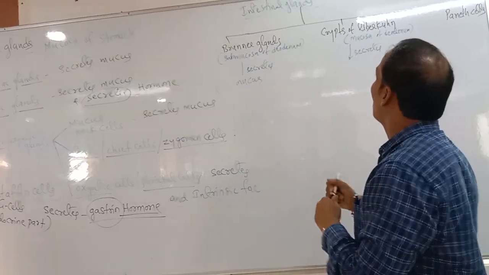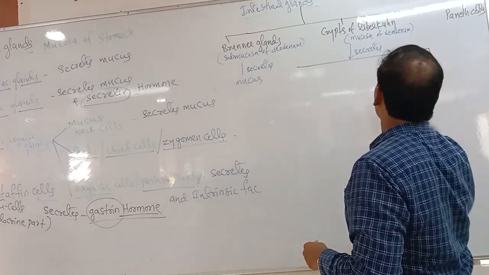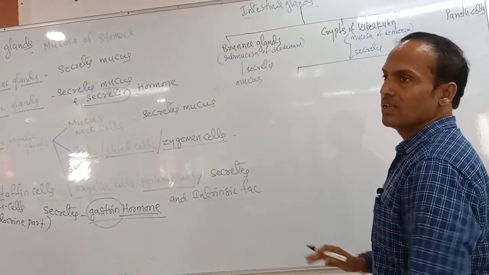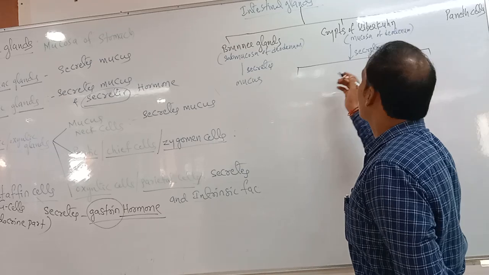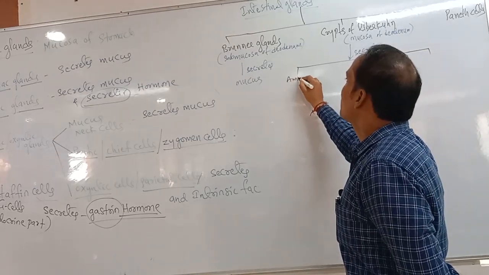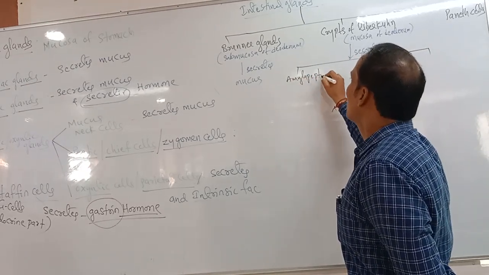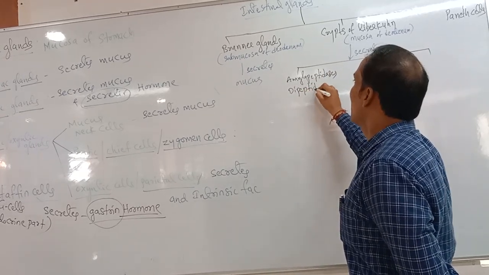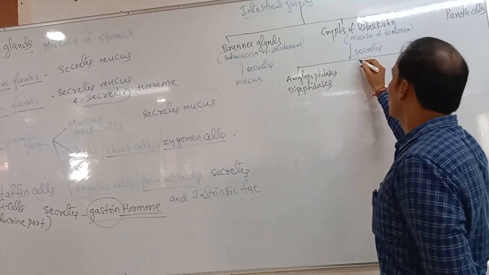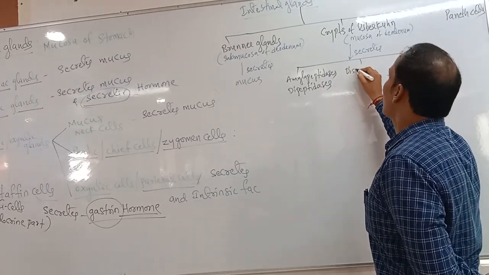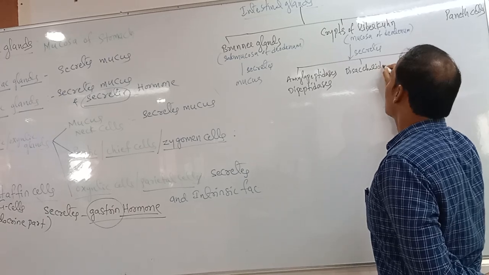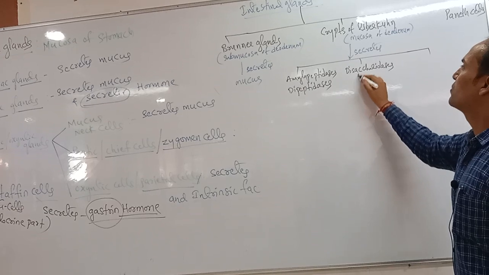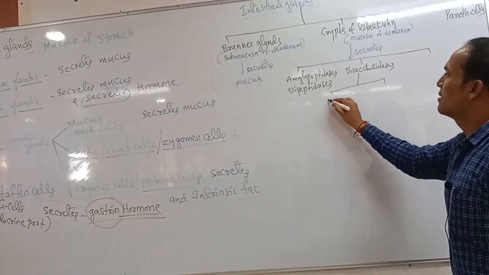That one I am also writing down. Crypts of Lieberkühn secrete different types of enzymes, mainly aminopeptidases plus dipeptidases. Next one, disaccharidases. Can you speak out which ones are called disaccharidases?